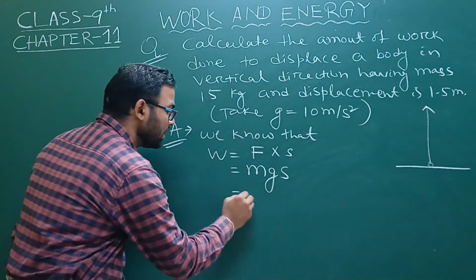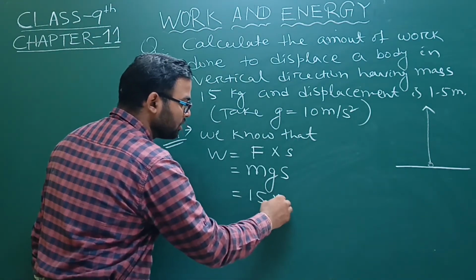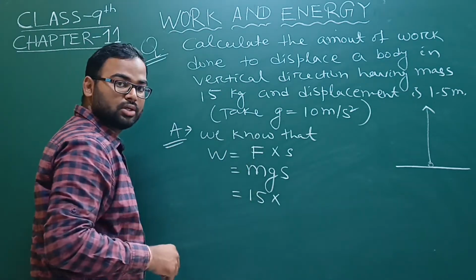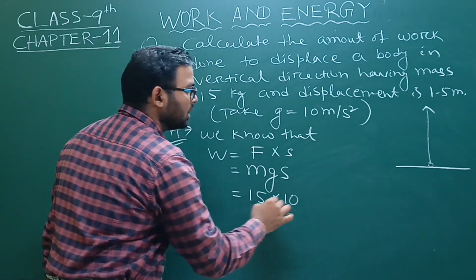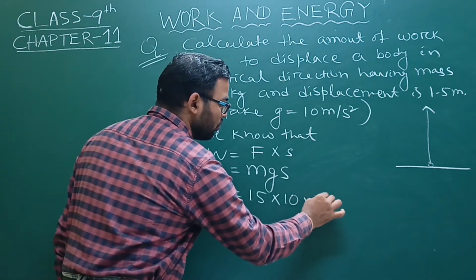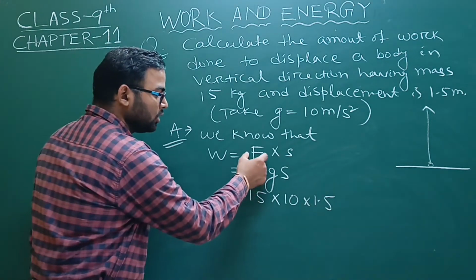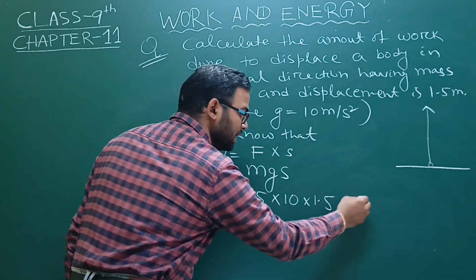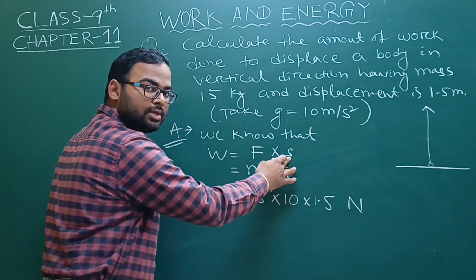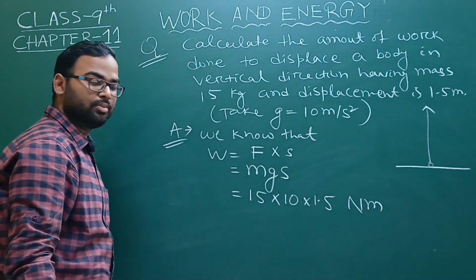Okay. What is the value of m? Mass is 15 kg, acceleration due to gravity is 10 meter per second square, and displacement is 1.5 meter. That means the unit of force is Newton and the unit of displacement is meter. So that is Newton meter.